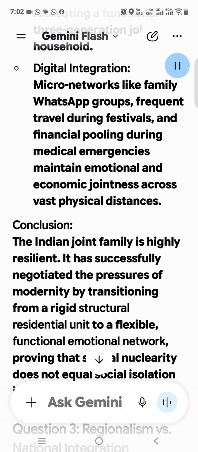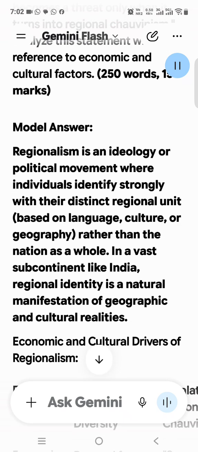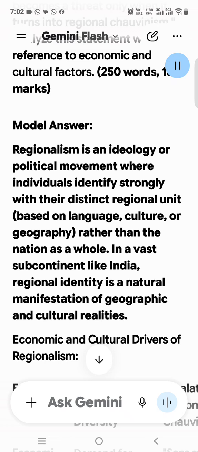Regionalism is an ideology or political movement where individuals identify strongly with their distinct regional unit, based on language, culture, or geography, rather than the nation as a whole. In a vast subcontinent like India, regional identity is a natural manifestation of geographic and cultural realities. Economic and cultural drivers of regionalism. Factor: manifestation as natural diversity, escalation to regional chauvinism. Economic: